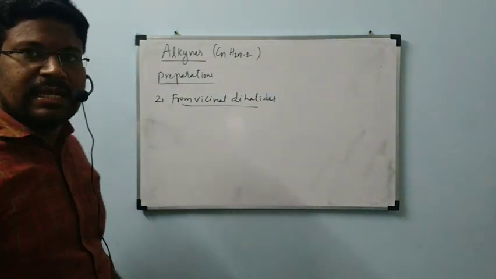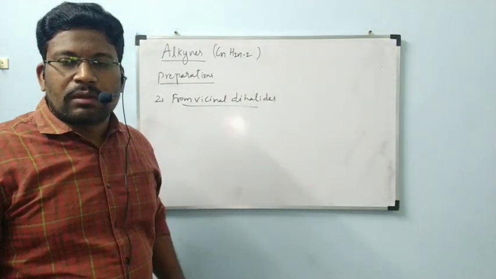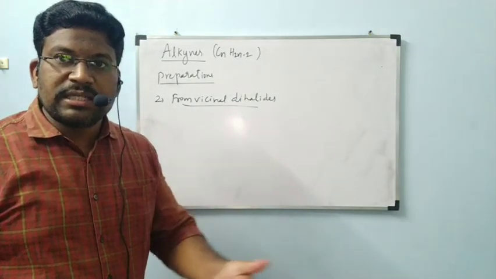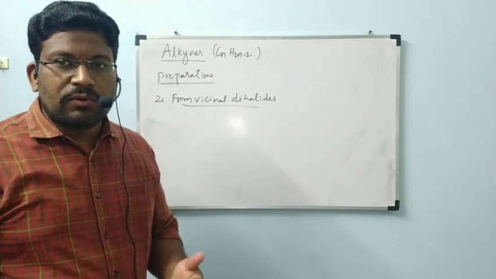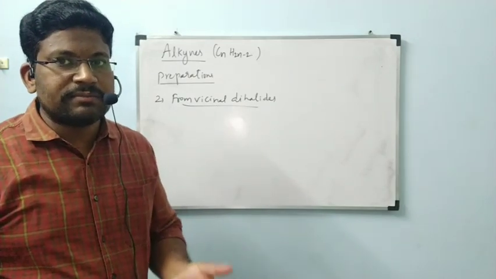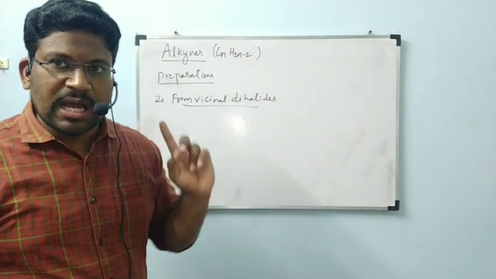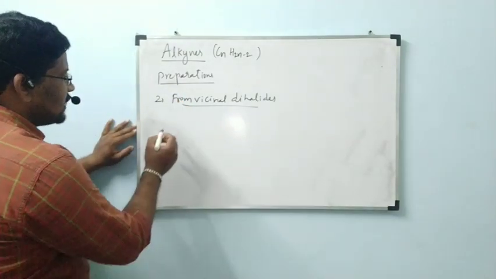From vicinal dihalides. What is a vicinal dihalide? If two halogens are present on adjacent carbon atoms, that is called a vicinal dihalide. We have seen the same thing in the preparation of alkenes also. Now let us see one example.